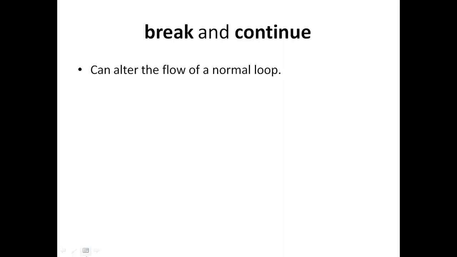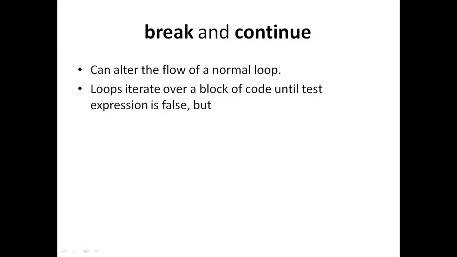Break and continue generally change the flow of control of a loop. A loop generally iterates over a block of code until the test expression inside that loop becomes false in case of while, but in case of a for loop, the for loop statement will run as many times as there are elements in the iterable object.